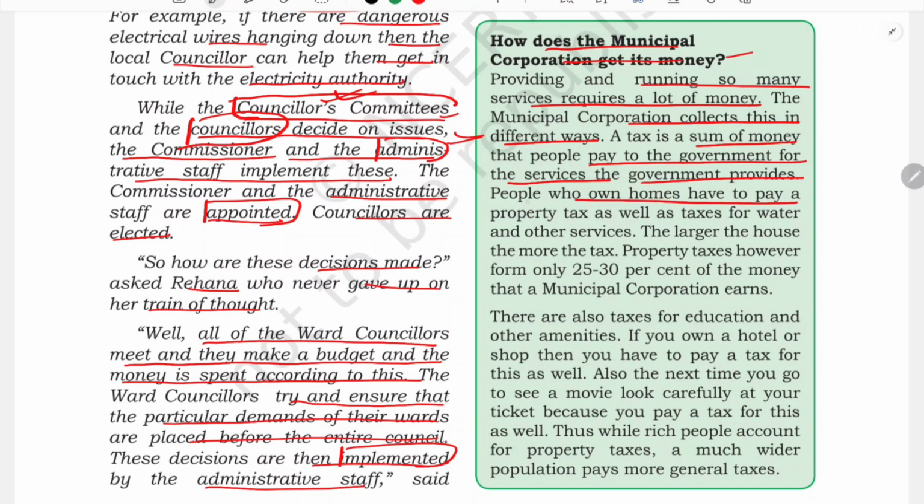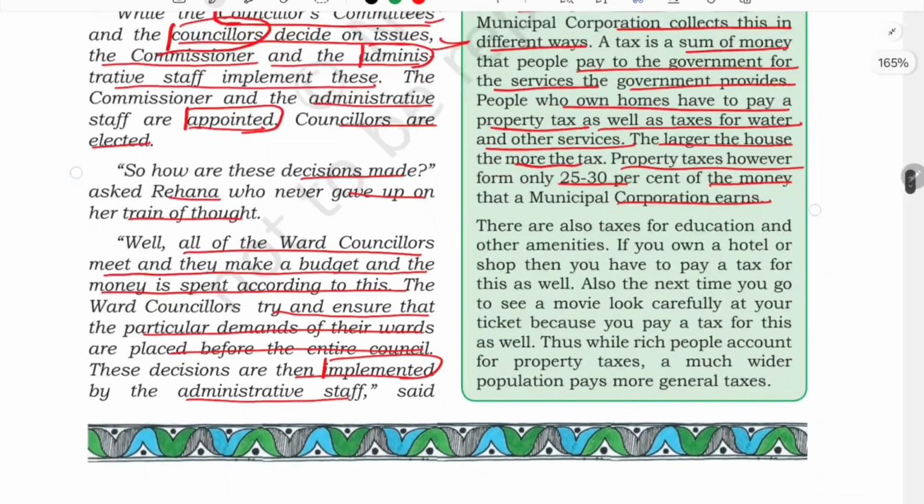People who own homes have to pay property tax as well as tax for water and other services. So here, people who own homes have to pay their property tax, as well as water tax and other services tax. The larger the house, the more the tax. So it depends on the house and the area of the land which the house occupies. If the house is larger, the tax will be more. Property tax, however, forms only 25 to 30% of the money that the municipal corporation earns, and this is not enough.